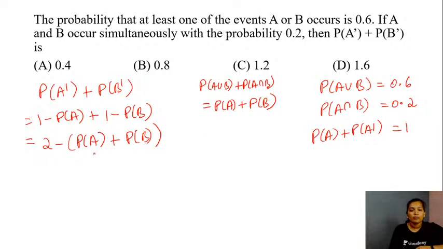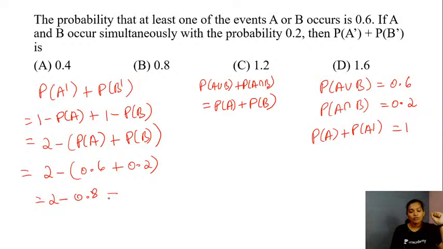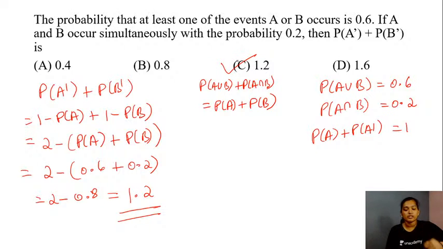Yes. So we could substitute the terms here. What is the value now for probability of A and probability of B? It is going to be 0.6 plus 0.2. So this is 2 minus 0.6 plus 0.2, which is 0.8. So our required value for this question, or the answer, is 1.2. So the option C is the right answer for this question here.